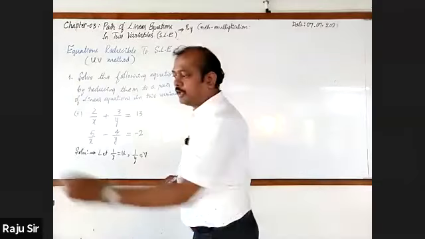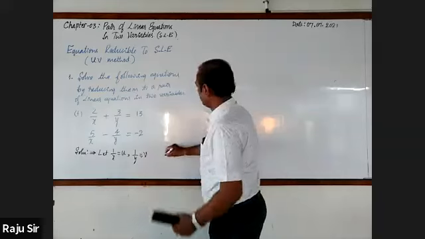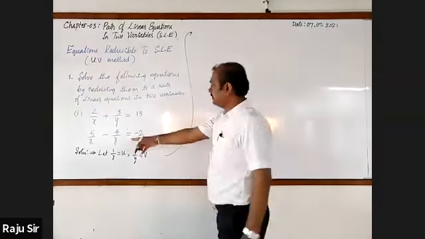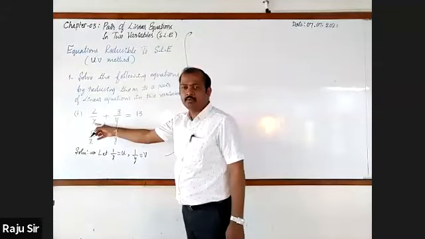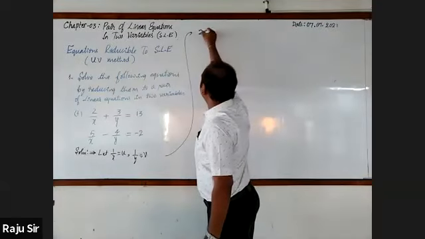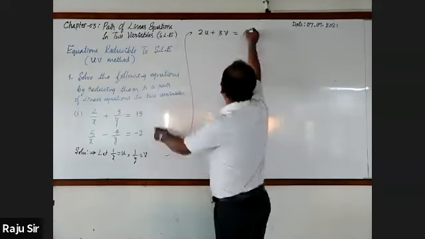Now let's go for rewriting the given equations. Start writing with me. How do you write the first equation? 2u plus 3v is equal to 13.